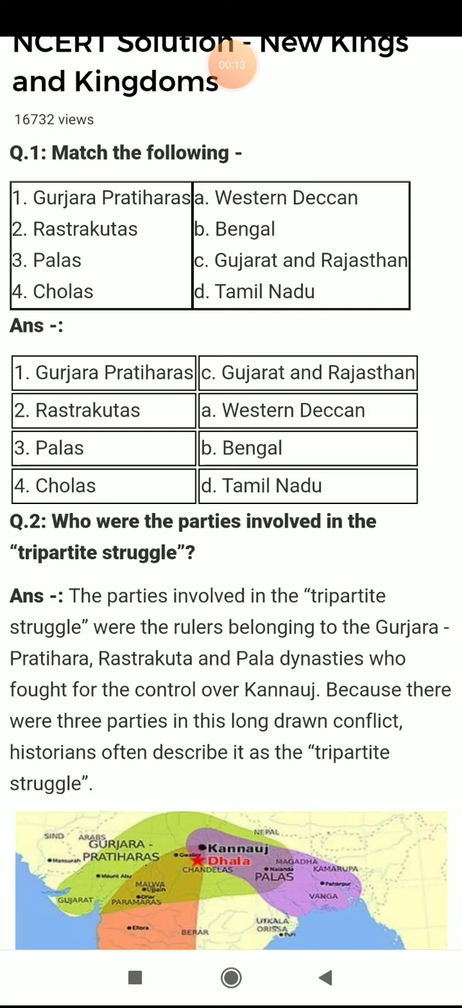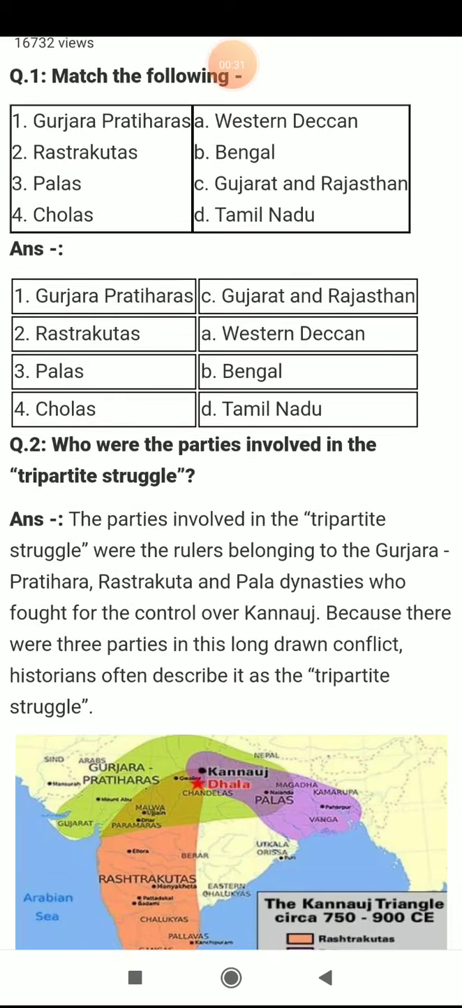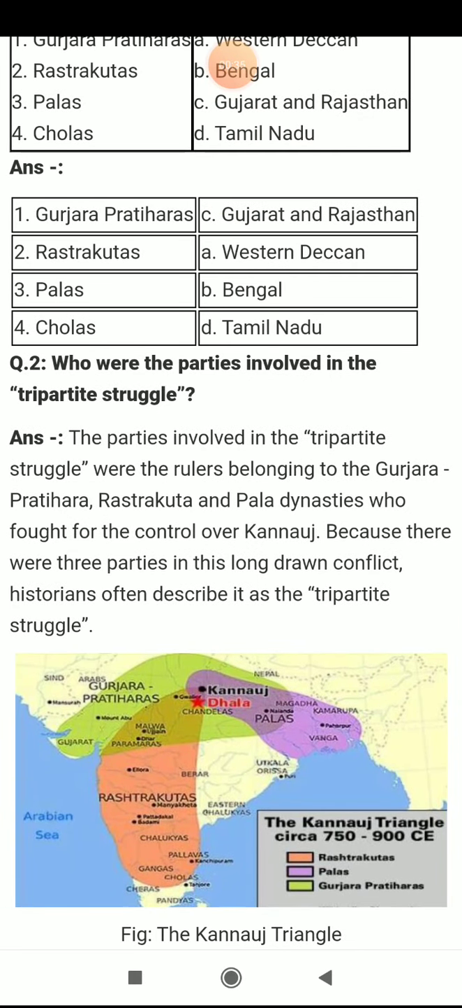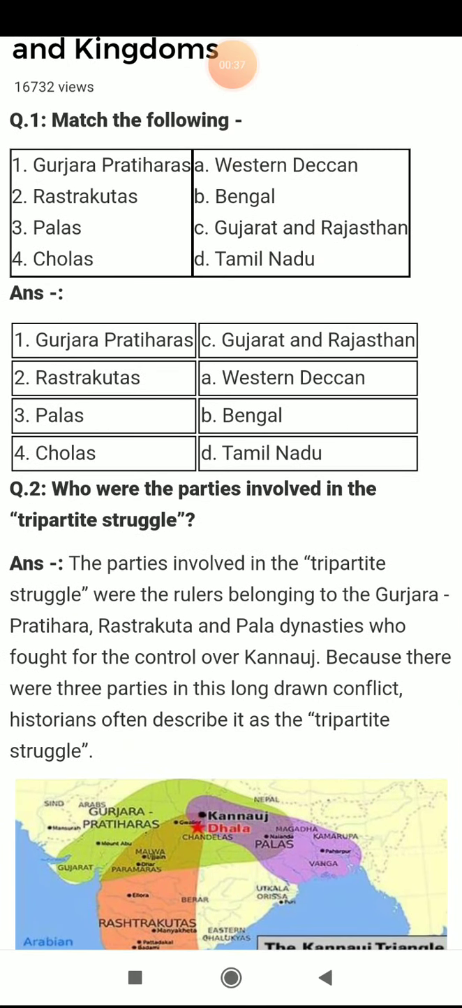So first question is match the following. When you see the map given on the first page of your textbook, you can see all these locations belong to that map. Gujarat Pratiharas belong to Gujarat and Rajasthan. You can see one map is also given here, but it is not as clear as it is in your book.